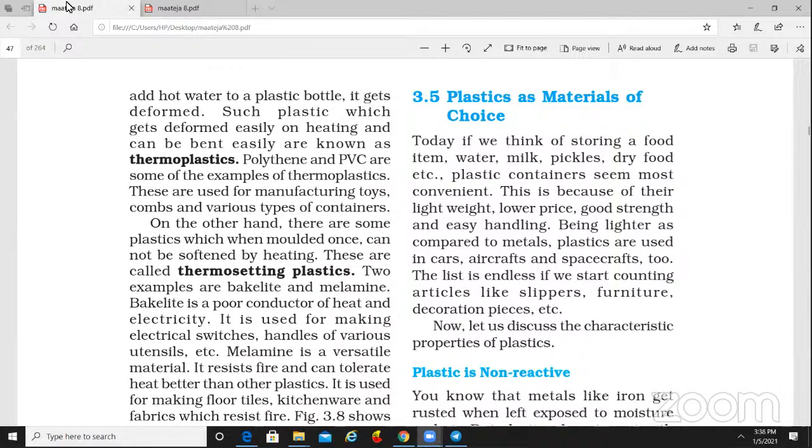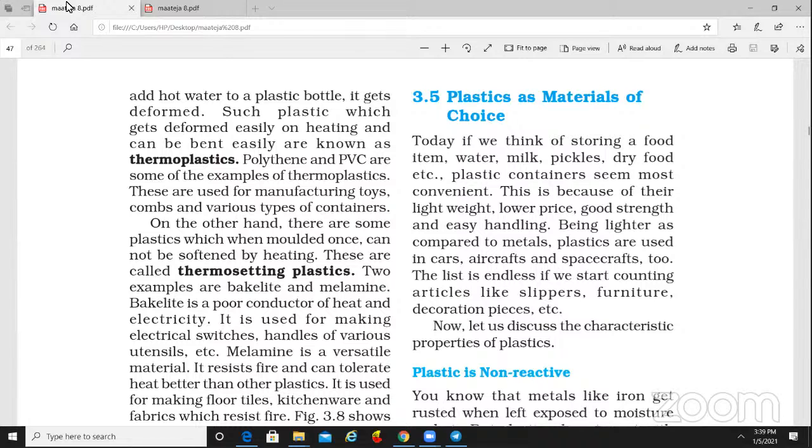So already, one small question I will ask: what do you mean by thermosetting plastic? Differentiate between thermosetting plastic and thermoplastic. Can you differentiate? It is very easy. Thermoplastic can be recycled or deformed. Once it bends or breaks, by heating it can be recycled or reused. But with thermosetting plastic, once it is broken, it cannot be reused by heating or by cooling. It is totally broken.